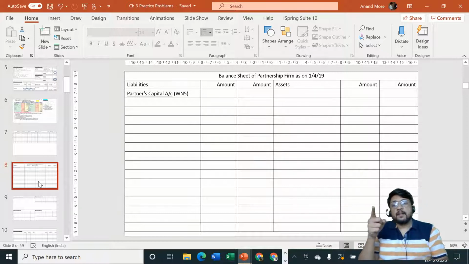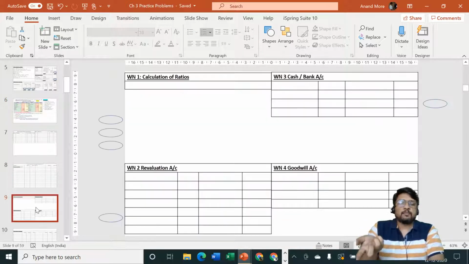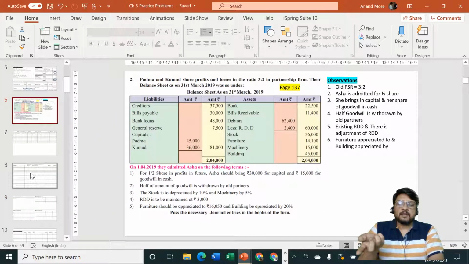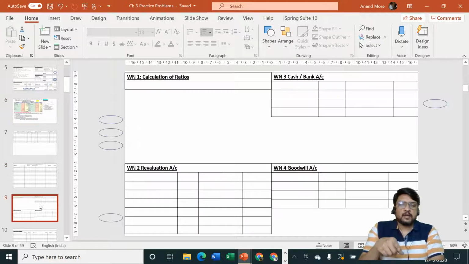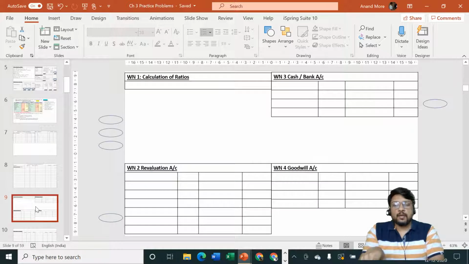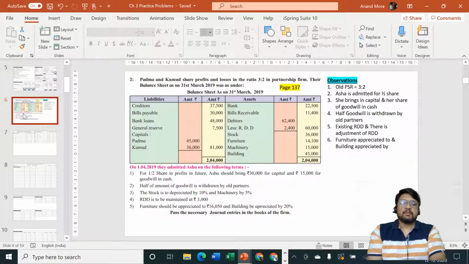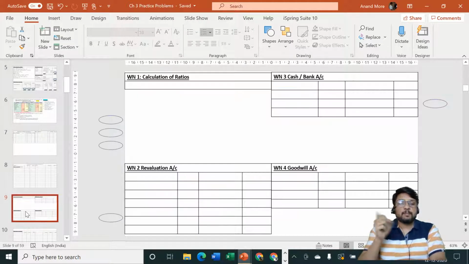First situation. If you are posting from the problem balance sheet to the ledger accounts which you have prepared, from balance sheet to balance sheet, only posting, no journal entry. From balance sheet to ledger accounts, again same, only posting, no journal entry. But if you are starting from the balance sheet, going into ledger account, but the name of the account in the balance sheet is different from the name of the ledger account in which you are posting, in that case, along with posting, you should also pass journal entry.